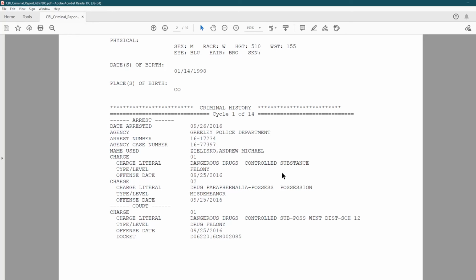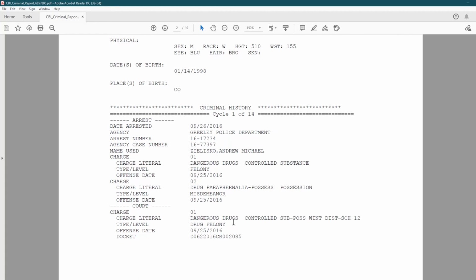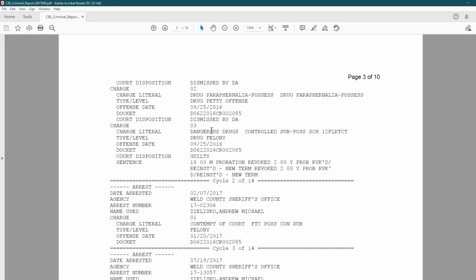This is really good information to have if you have to go back to the court. If I have to go to the Greeley Police Court or County Court, wherever this was adjudicated, I can pull that information because I have that case number right there. If I look a little further, I can see that case was dismissed by the DA. Going back up here, this charge, dangerous drugs, controlled possession with intent, was dismissed by the DA. The drug paraphernalia possession was dismissed by the DA.